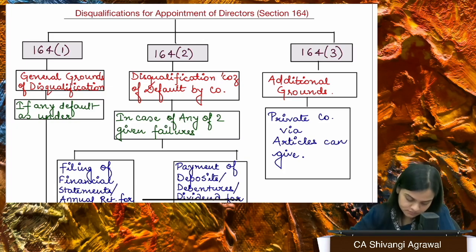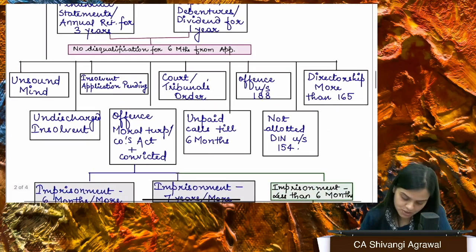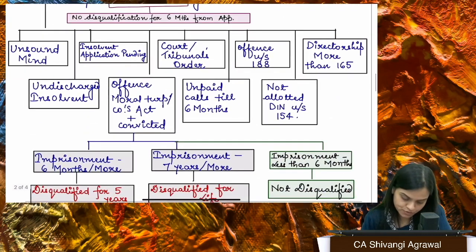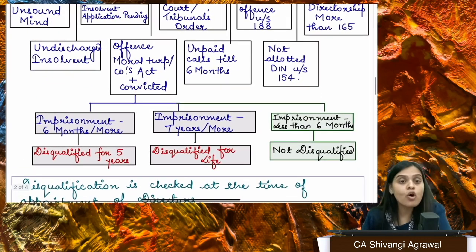Fine. So, general grounds of disqualification. Let's see how far I have told you. I've told you this one, I've told you this one, I've told you this one. The next comes offense.